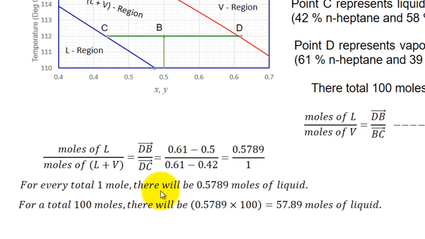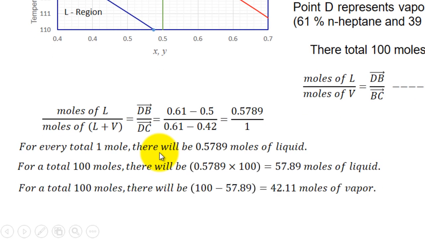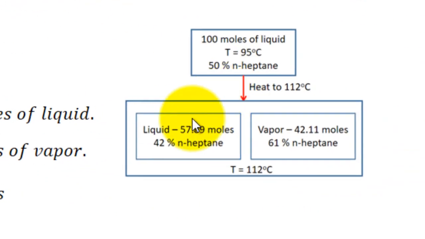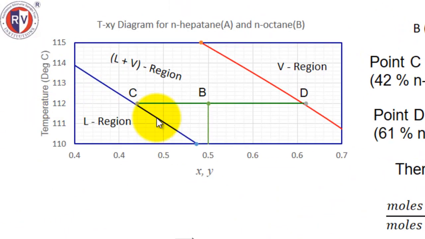Similarly, we can find out the amount of vapor. Anyway, total is 100 moles, liquid is these many moles, and the balance must be vapor. But we can also use lever rule to calculate this independently. Apply lever rule and then we get 42.11 moles of vapor. So liquid will be 57.89 moles and vapor 42.11 moles. This is exactly what was shown earlier. Temperature will be 112 degrees centigrade because you are here.